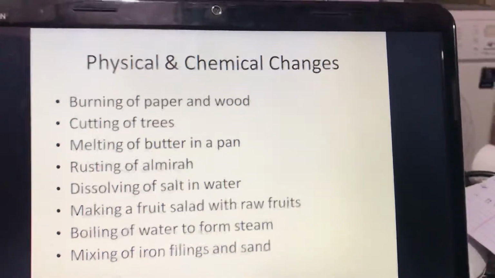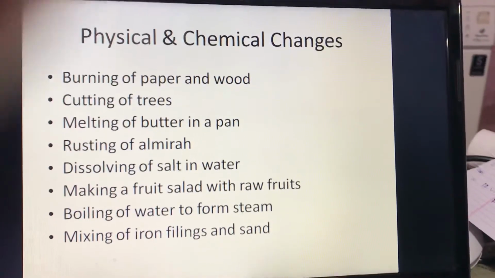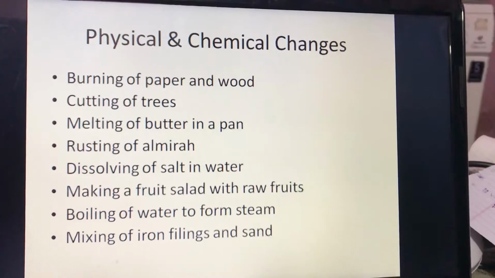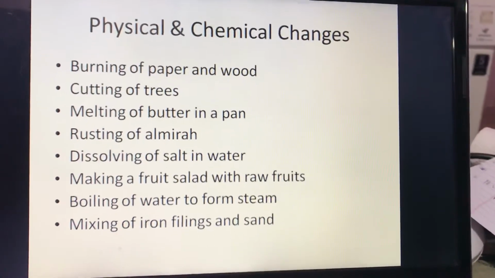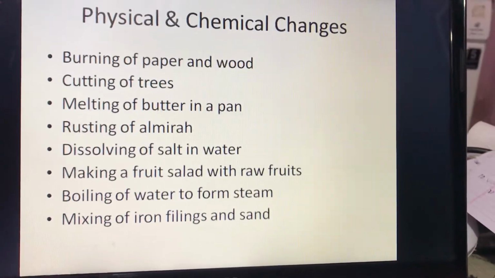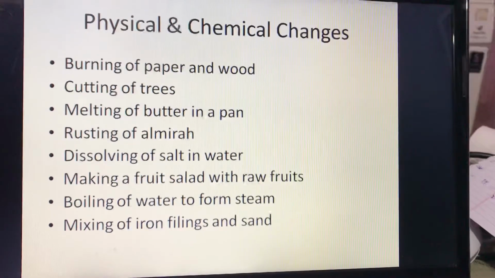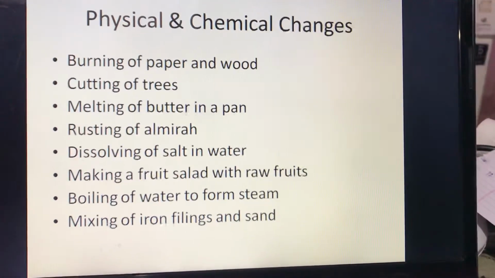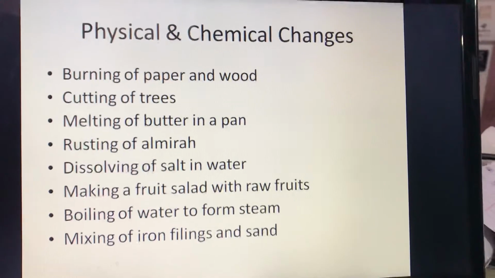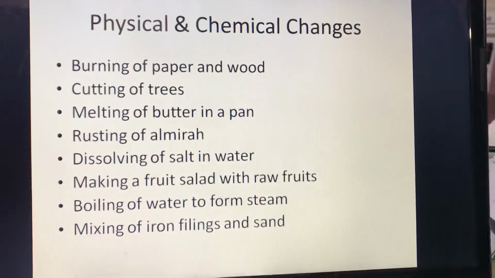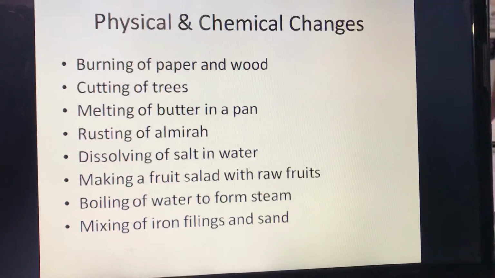Hello students, now we'll continue with the next topic, physical and chemical changes. You can see that I have listed here some changes which all of you might be knowing. These take place in our surroundings every time.